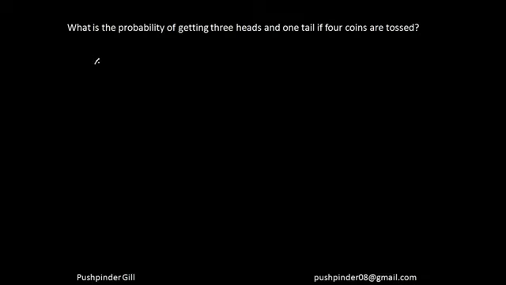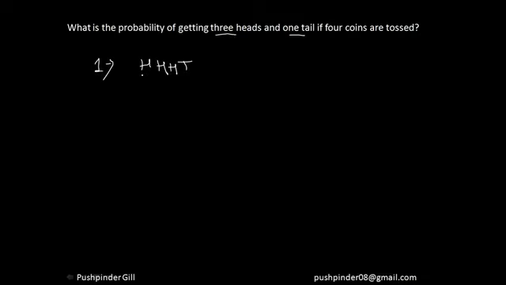Now my step 1 should be, list down what he's asking me. He wants 3 heads and 1 tail. That means he wants an H, an H, an H and 1 tail, right? So this is what he is looking for. He wants 3 heads and 1 tail. He hasn't specified the position. It can come in anywhere, right?